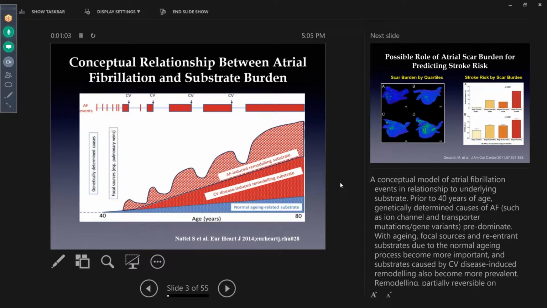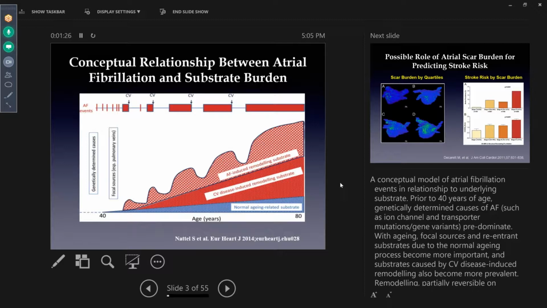When you look at the mechanism of atrial fibrillation, this is a conceptual relationship between atrial fibrillation because we have young people, even in our own experience, as young as 17 years old, that you will have atrial fibrillation. And you know that when people develop atrial fibrillation at such a young age, it's most likely related to some genetically determined causes.